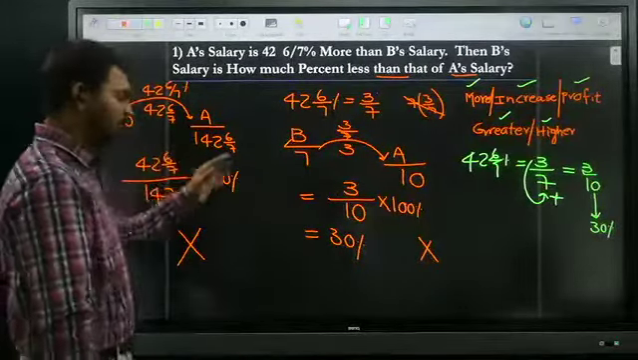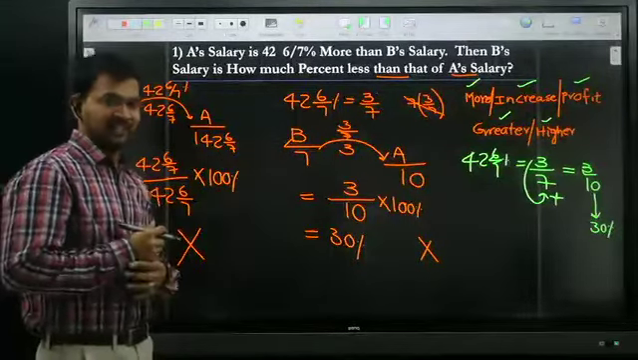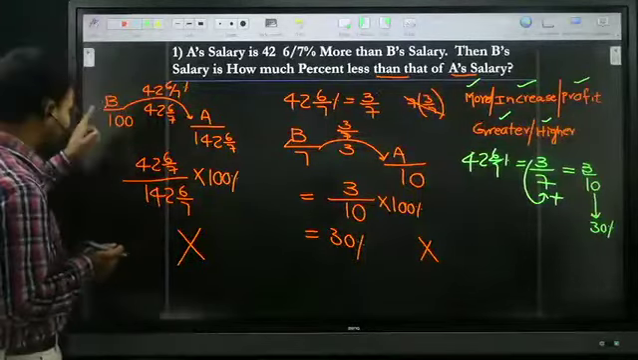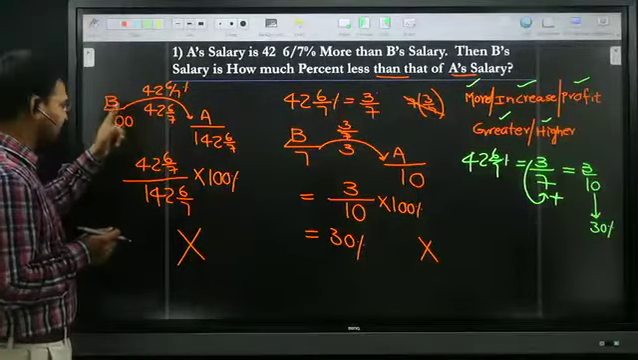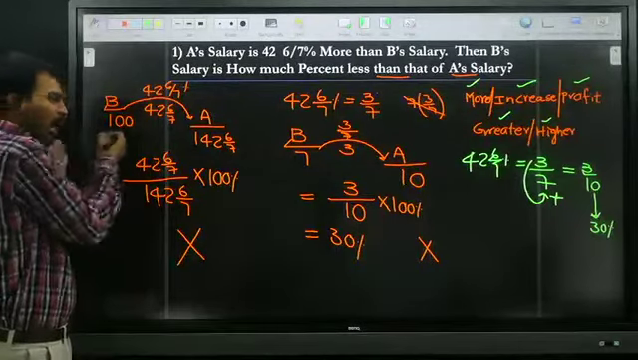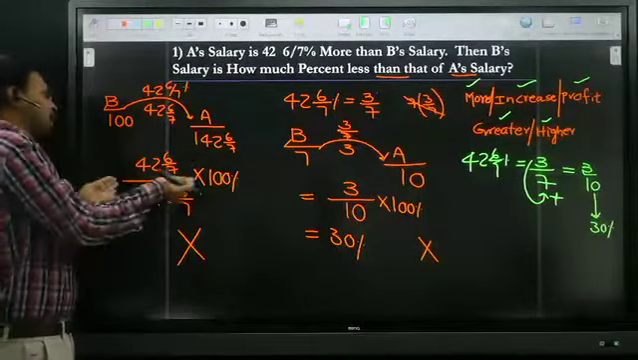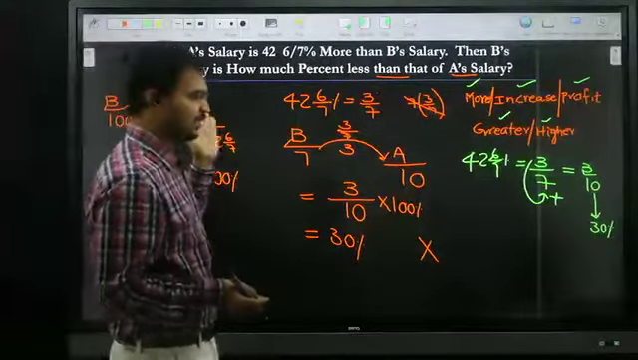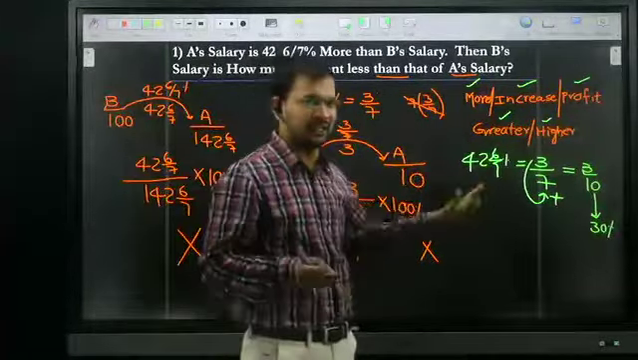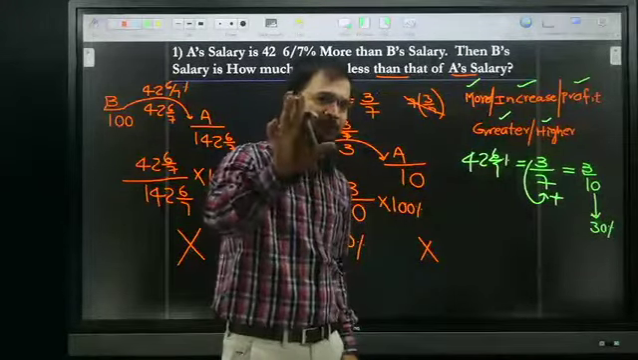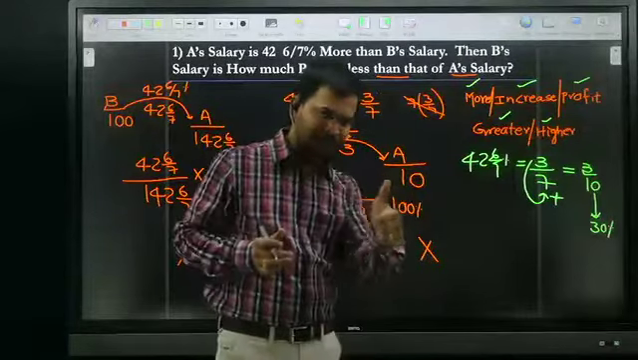Compared to your bookish methods, they are assuming B's salary as X. If we assume X, that is a bigger circus than this 100. And compared to the X method, 100 is the best method. Compared to the 100 method, 7 is the best method. Compared to all these methods, this one is the best method. We are going to attack directly without using pen and paper. All of you got the point or not?